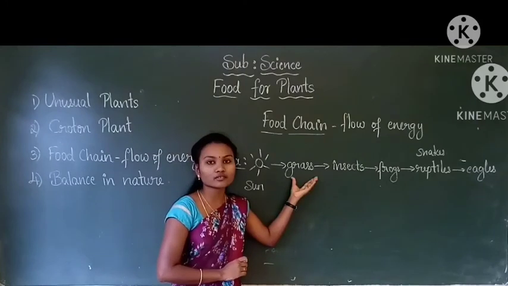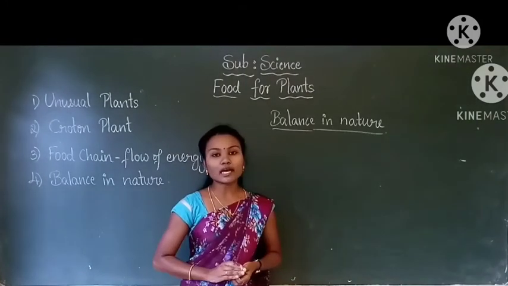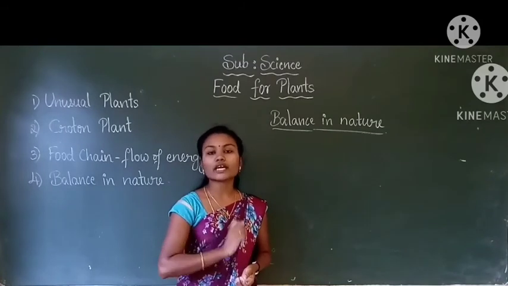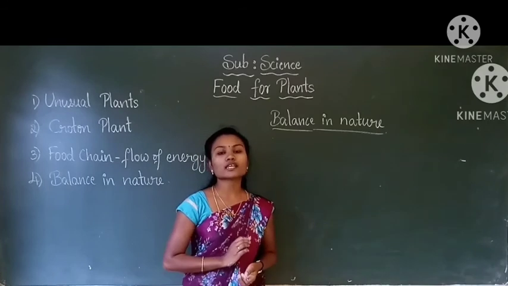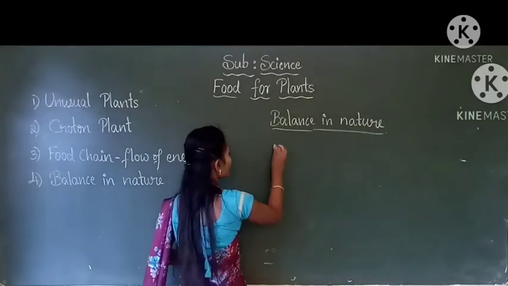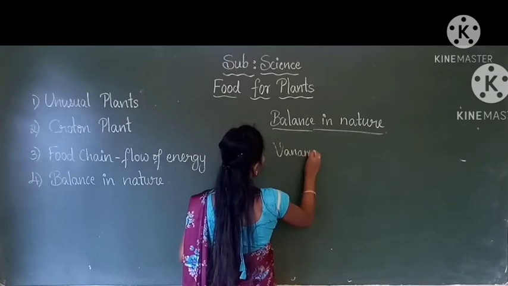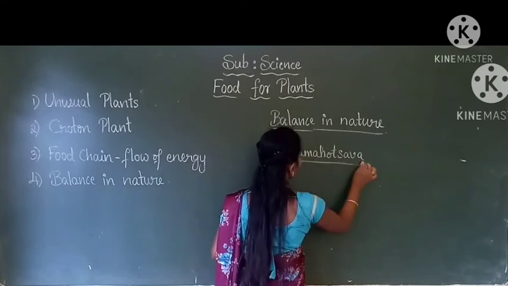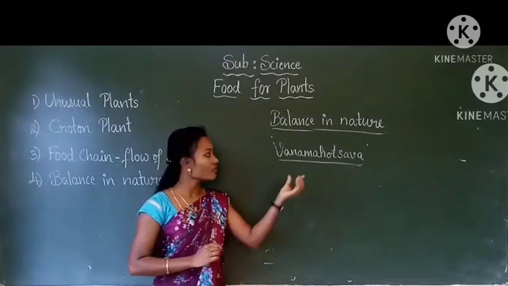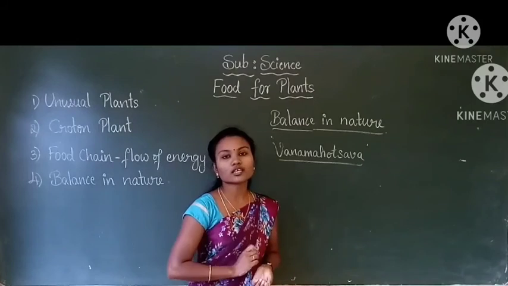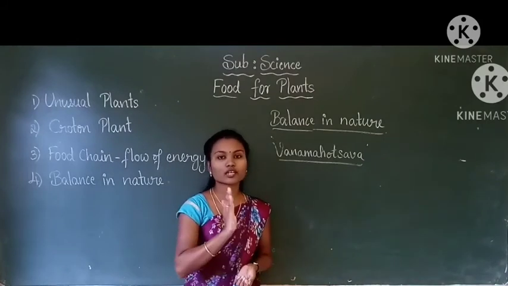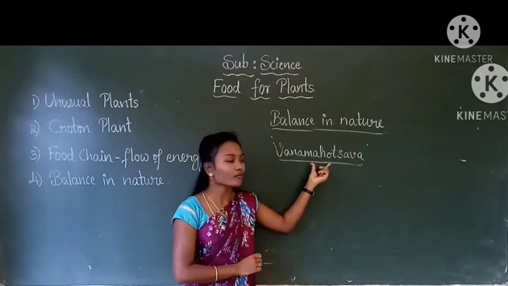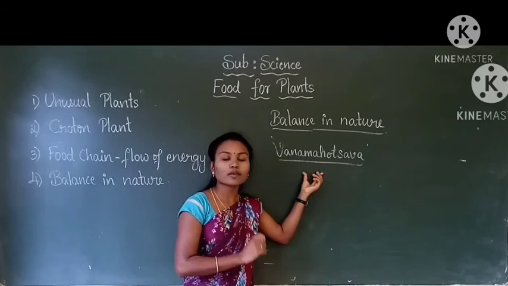So, how to maintain? To maintain the balance between plants and animals, we have to protect them. So, how can we protect them? Programs like Vana Mahotsava promote the planting of trees. By doing this, we can protect plants.